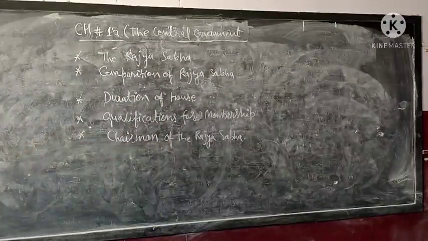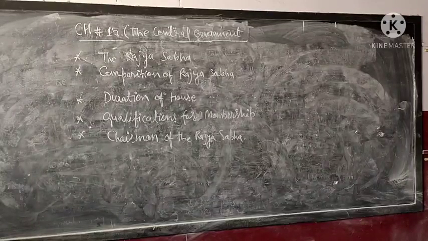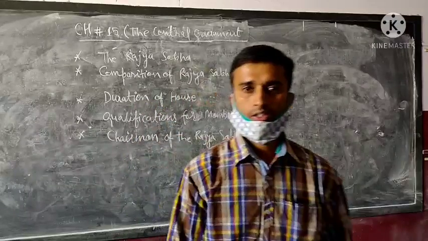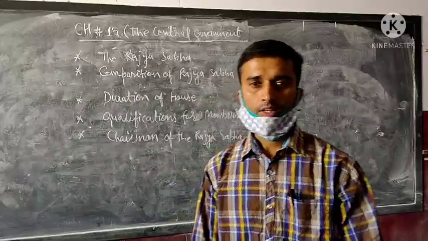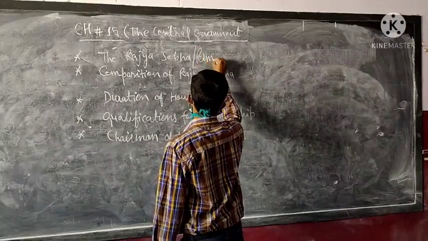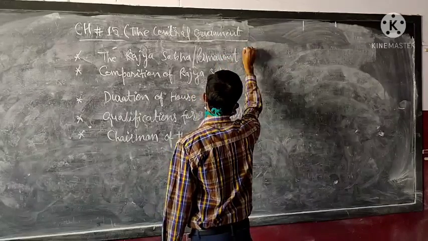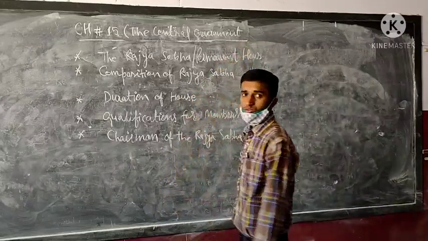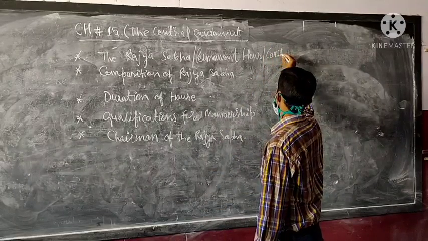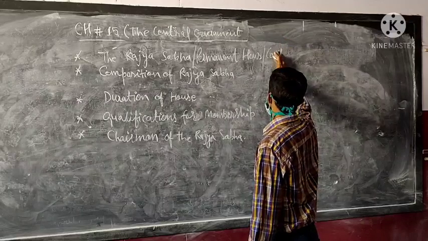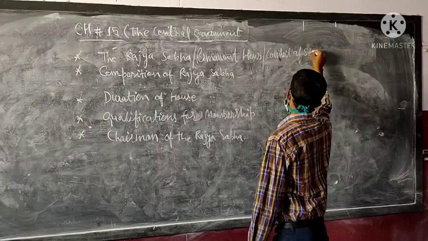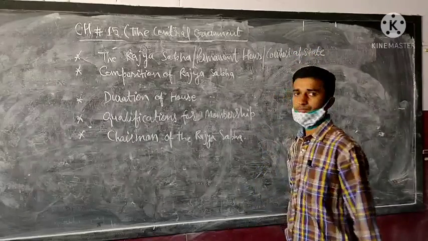Rajya Sabha is the second chamber of the parliament. It is also known as the permanent house. Rajya Sabha is also named the Council of State.